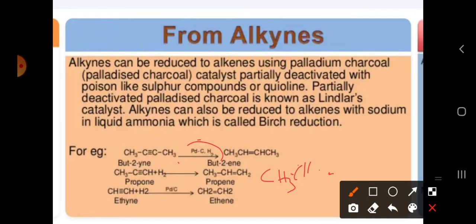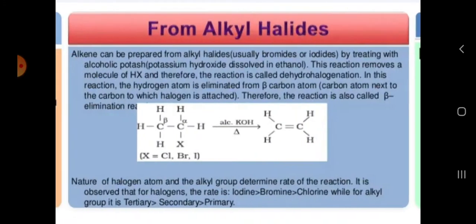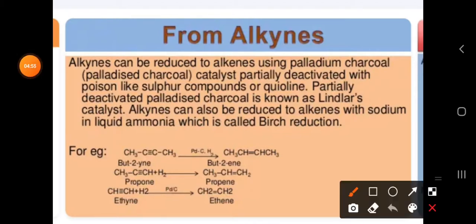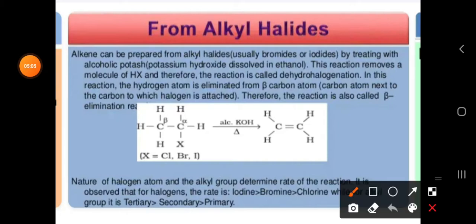Okay, so alkynes can also be reduced to alkenes with sodium and liquid ammonia. When you add sodium in the presence of ammonia, that one also can reduce to alkenes. That one we call Birch reduction. In Birch reduction, we are going to speak about electron withdrawing and electron donating groups. So this is nothing but the first preparation. And coming to the second preparation, we are going to take alkyl halide. So alkyl halide means what here?